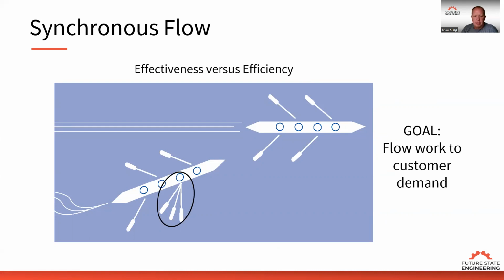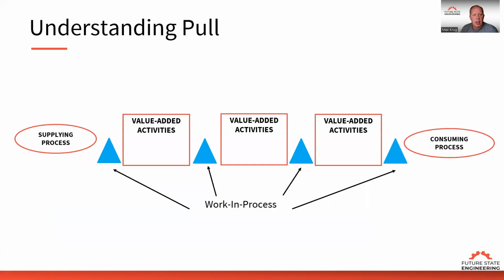So if we look at a system of push versus pull, most companies are push. What that means is the supplying process is working on whatever they feel is important. They're doing these value-added steps and pushing it to the consuming process, which is the downstream process. And we have work in process. If the consuming process can't use that, then we have a lot of WIP sitting between the value-added activities.